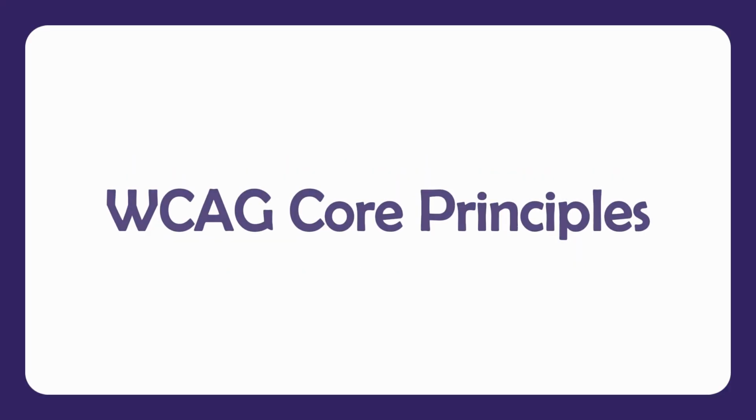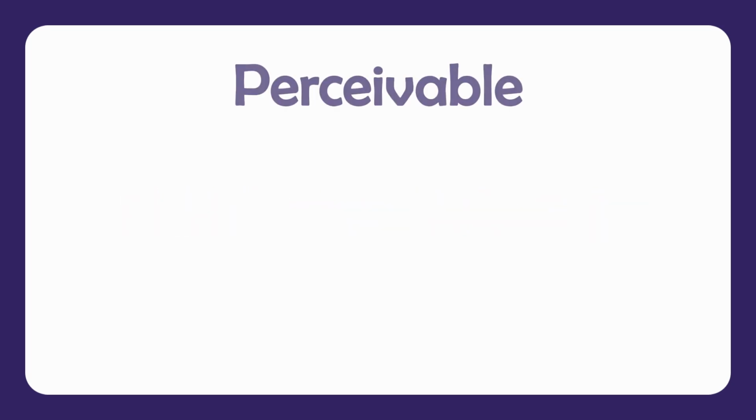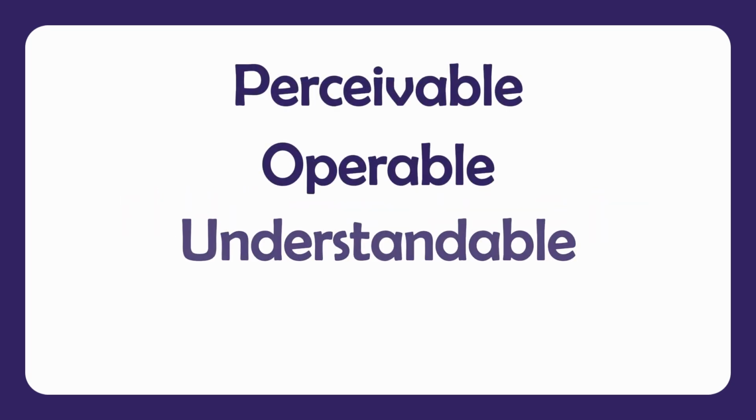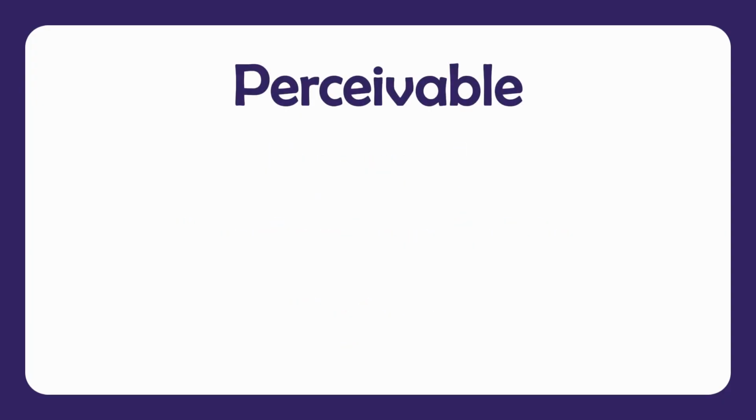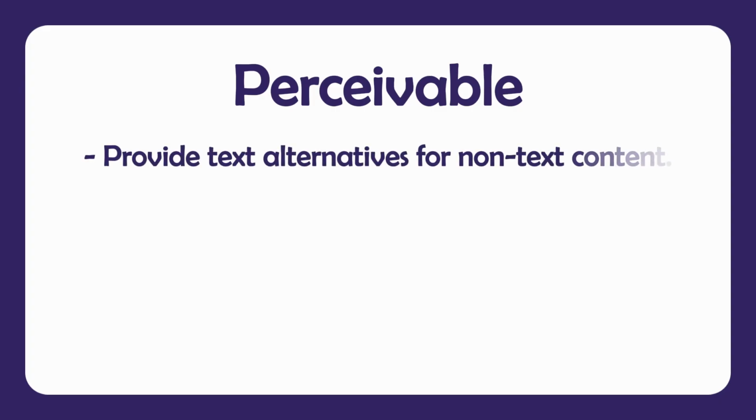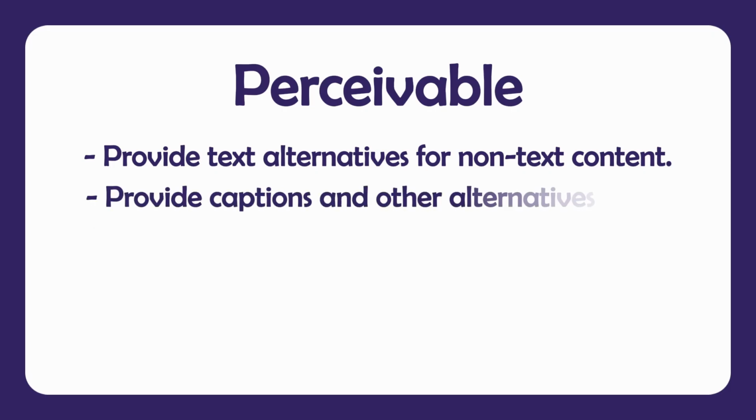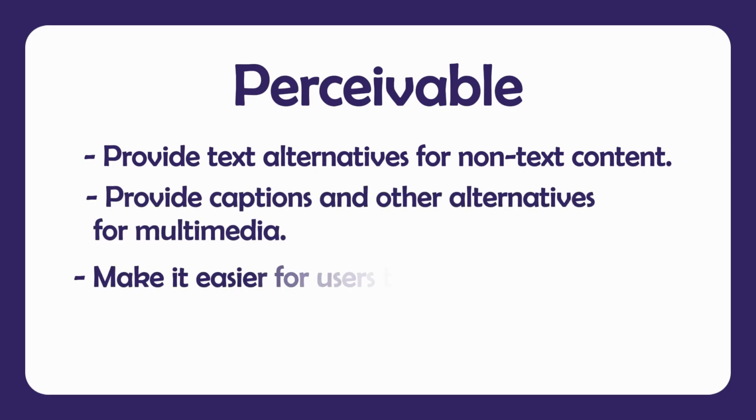All of the guidelines can be sorted into 4 sections, or the 4 core principles: perceivable, operable, understandable, and robust. Each of these captures a different area of accessibility needs. Perceivable is about making sure you can access media in different ways. Some examples are providing text alternatives for non-text content, providing captions and other alternatives for multimedia, and making it easier for users to see and hear content.